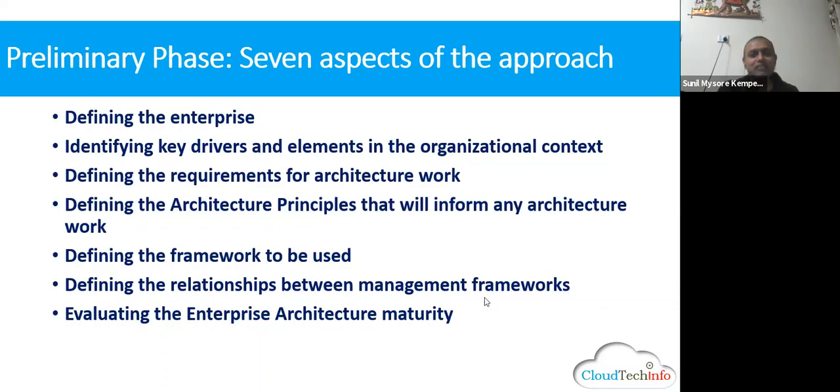Generally, every company has some management framework. What we generally call this kind of framework is project management, the operations, and how they initiate a business. Then evaluate the enterprise architecture maturity. I told you earlier, these are steps you need to follow at minimum. Okay, now let us look at them one by one.